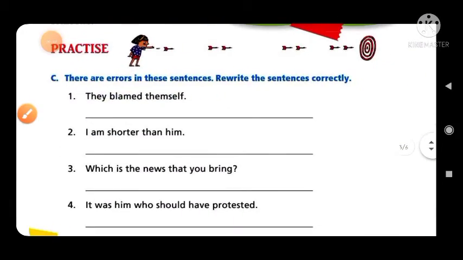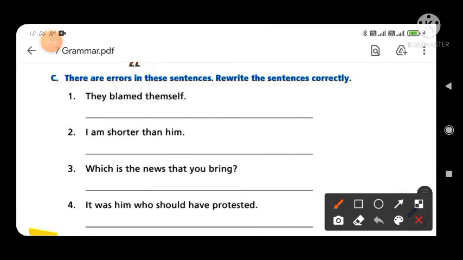Now next is exercise number C. There are errors in the sentences. Rewrite the sentences. Okay, so first you read all the statements given in your books, search out the error and improve it. It means rewrite the sentence with the correct words. So the first sentence is: they blamed themselves. So in place of the wrong word you have to write down themselves.